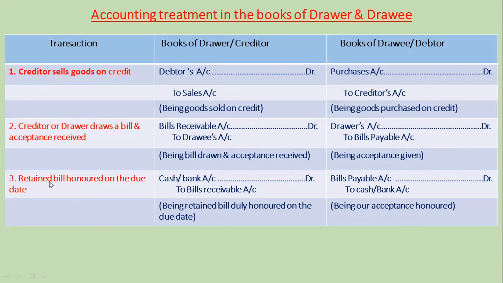Third transaction, retained bill honored on the due date. Entry in drawer's book, cash or bank account debit to bills receivable account. Narration being retained bill duly honored on the due date. Similar entry in drawee's book, bills payable account debit to cash or bank account. Narration being our acceptance honored.